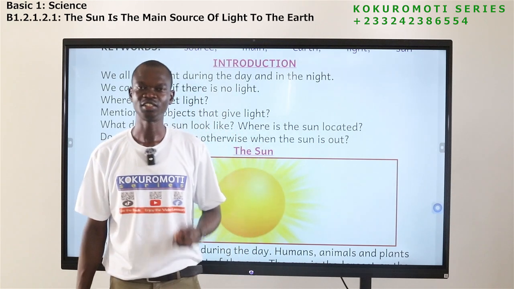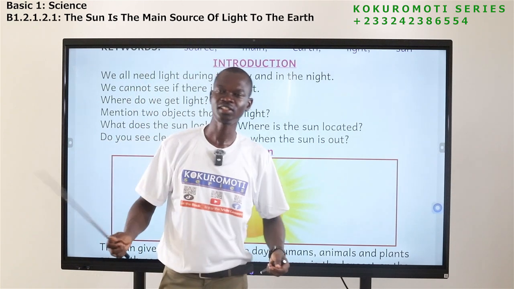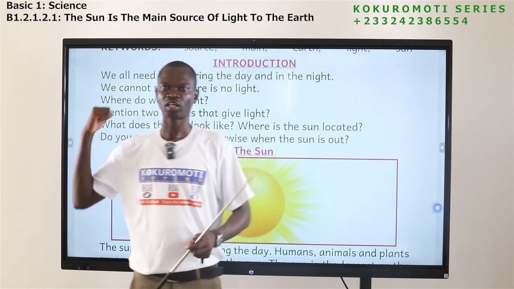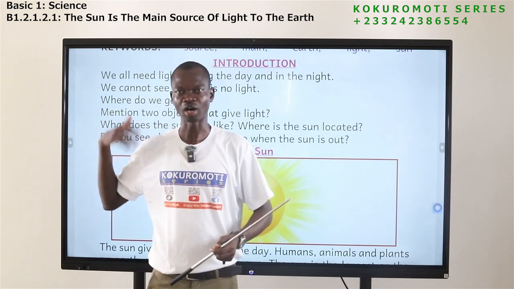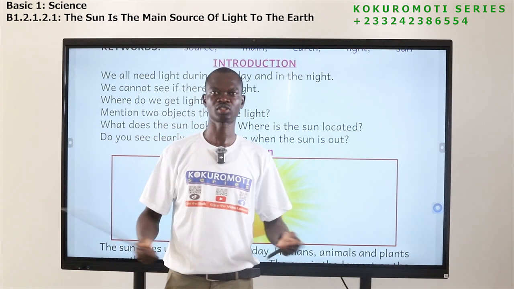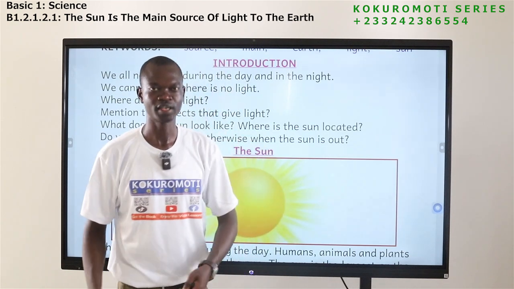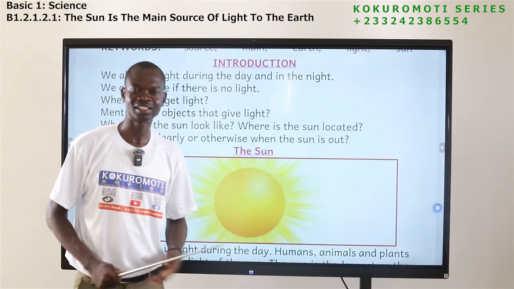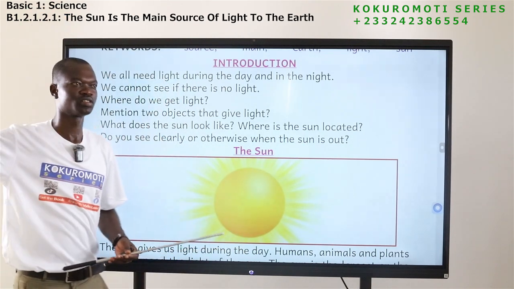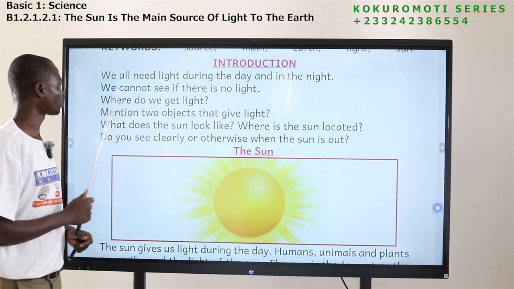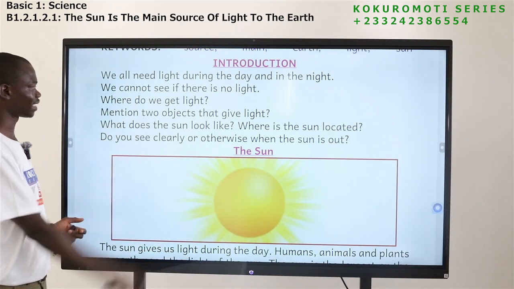In the night, if you wake up and there is no light, can you just move out of your bed to your hall or outside or walk in town? No, because there is no light, you cannot see. During daytime too, we are able to see because there is light. Light from the sun goes everywhere and it helps us to see.